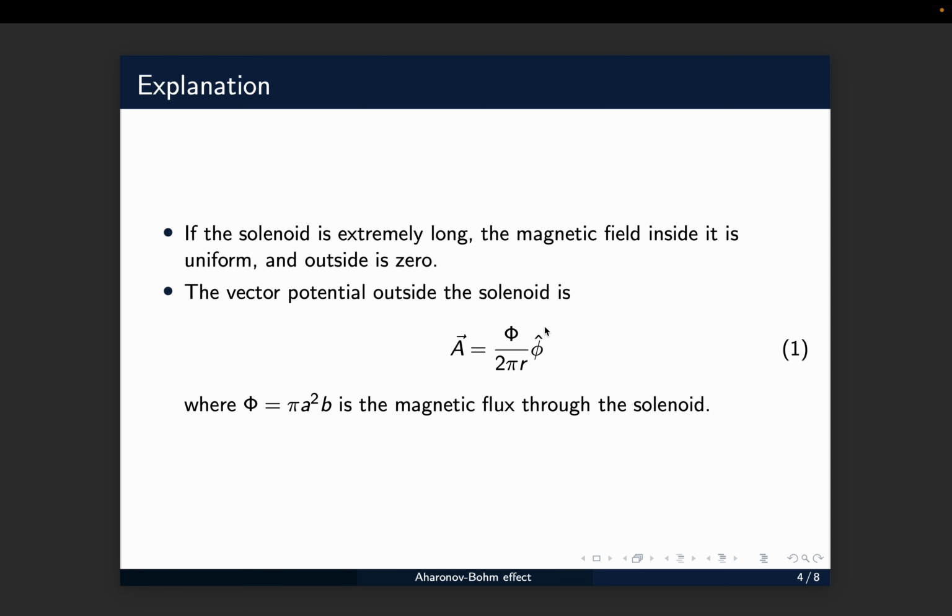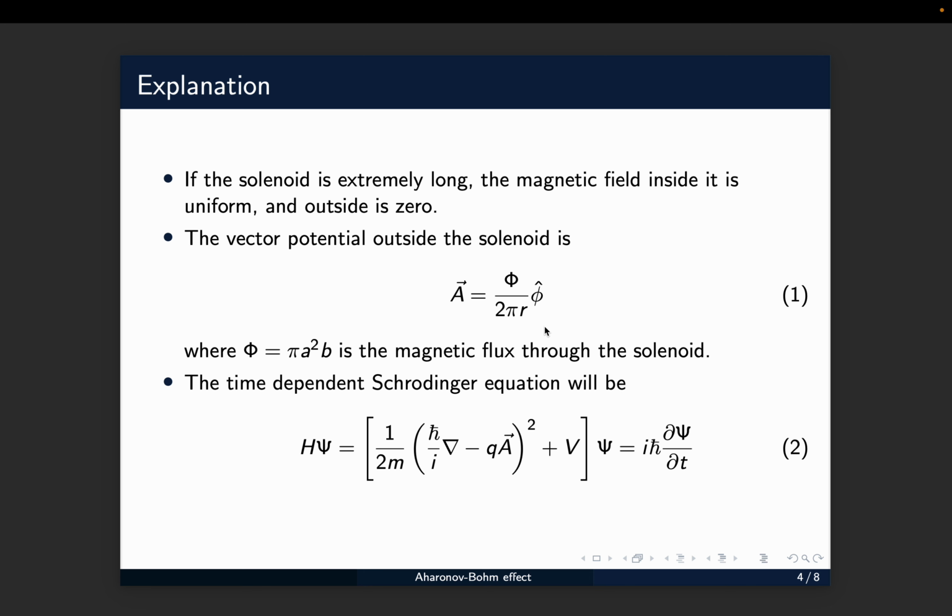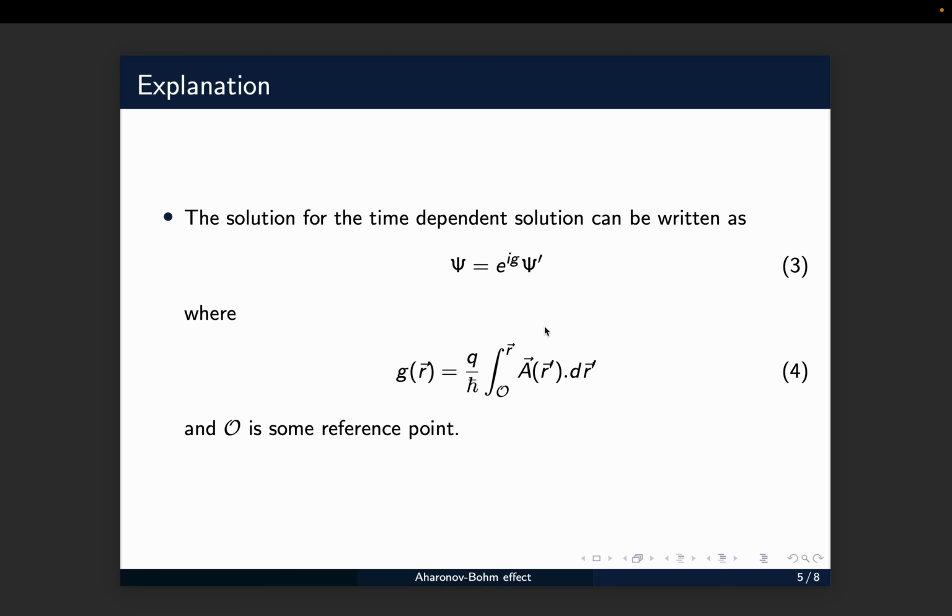For this particle, we will write the time dependent Schrodinger wave equation. So we have the Schrodinger wave equation given in equation 2, where the Hamiltonian is written in a form which is nothing but that for a charged particle in an electromagnetic field. The solution for this time dependent Schrodinger wave equation can be written as equation 3.